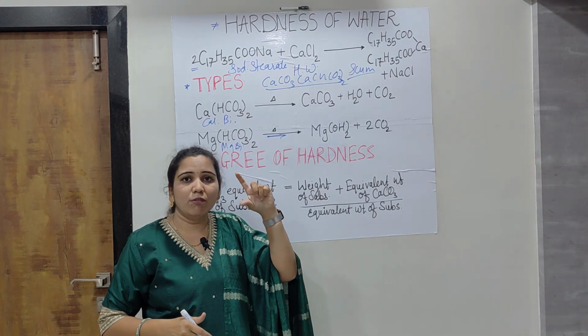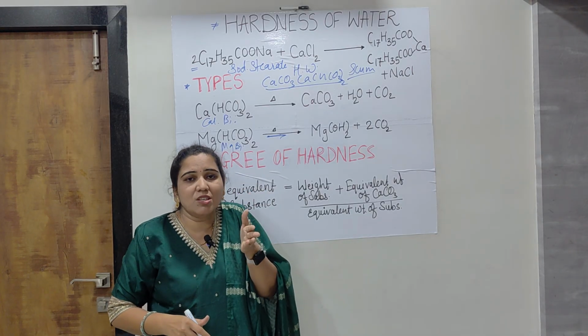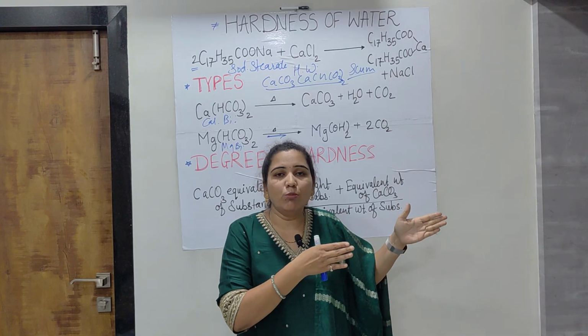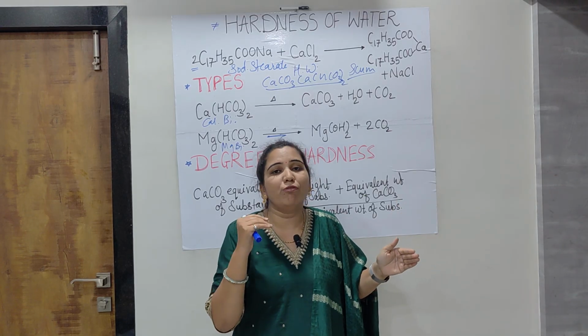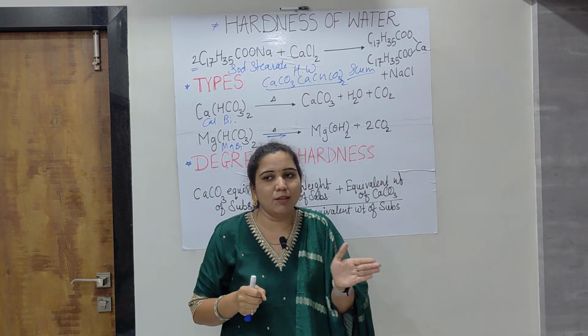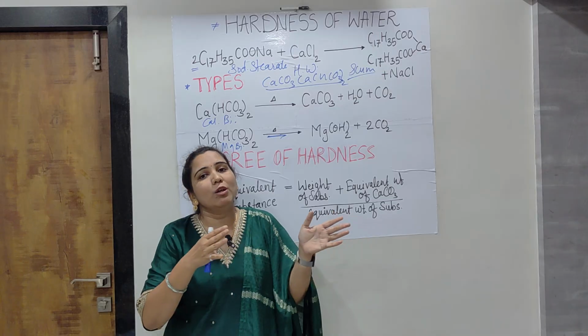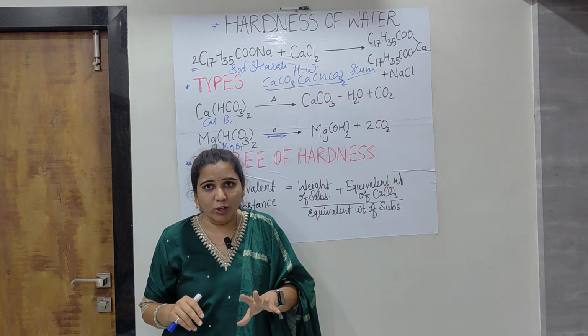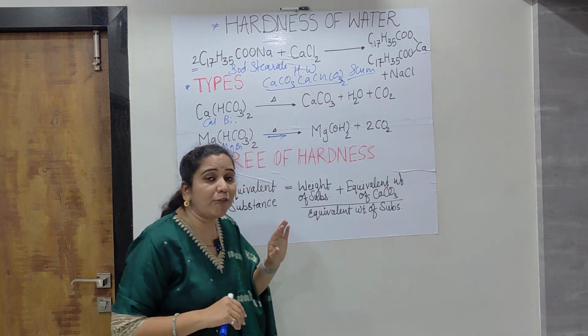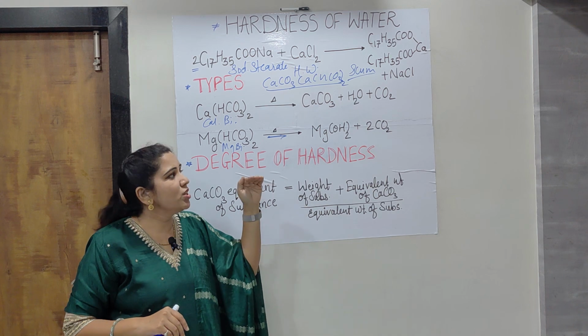So if a volume of 250 ml of water is considered for the boiling process, only 50 ml of water remains after boiling for half an hour.